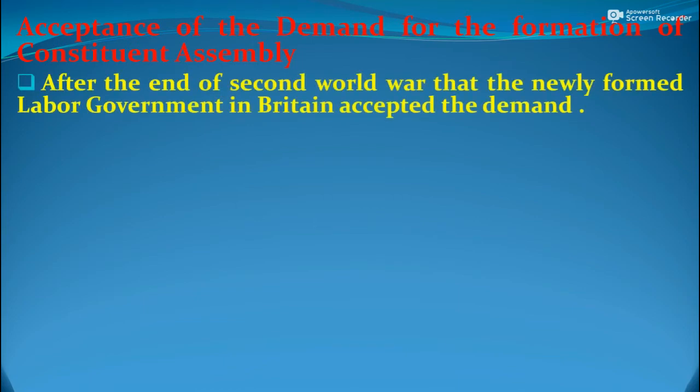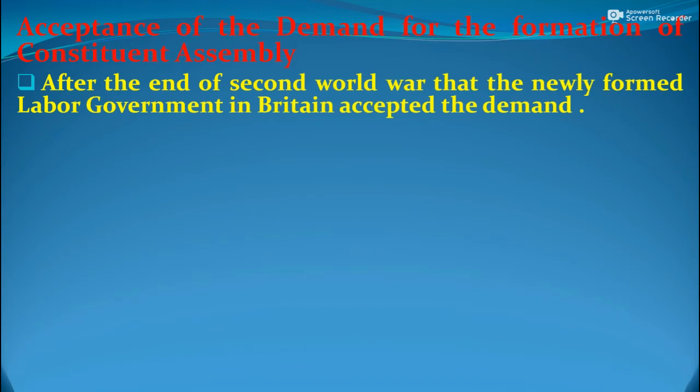Now we shall discuss the acceptance of the demand for the formation of the Constituent Assembly, and how the demand was accepted by the British government. After the end of the Second World War, a Labour government was formed in Britain.